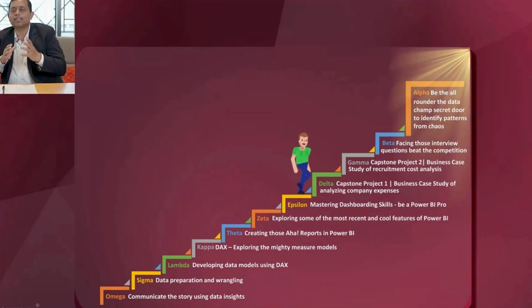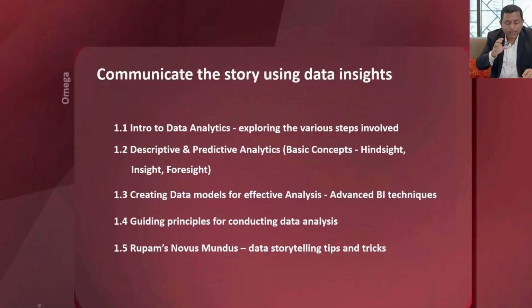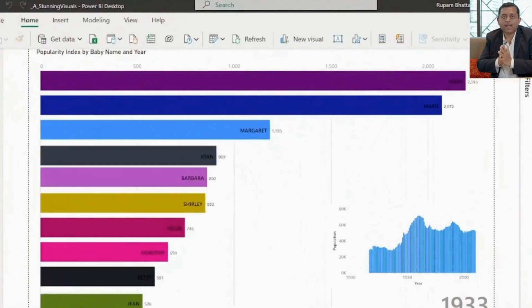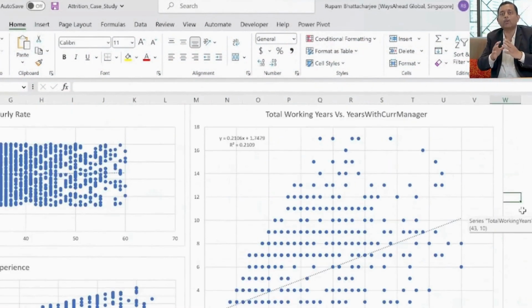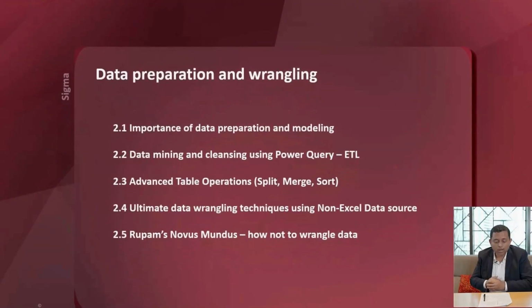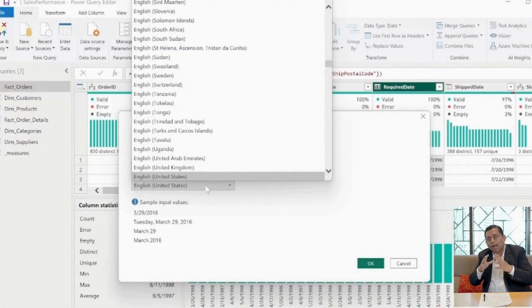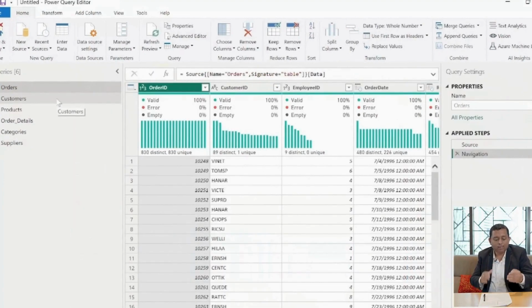Just after this intro, we will quickly jump on to our first segment, which is Omega. In this particular segment, we will talk about how to communicate data and how to communicate the data insights in a story format. That's the beginning of the journey. Post that, we will move on to the Sigma module, where we will learn how to wrangle data, how to mine data, how to prepare the data.